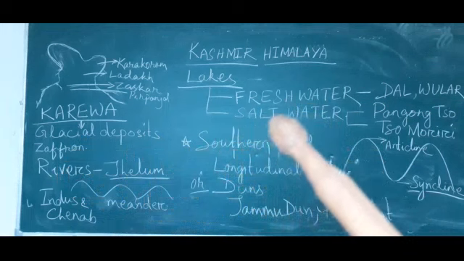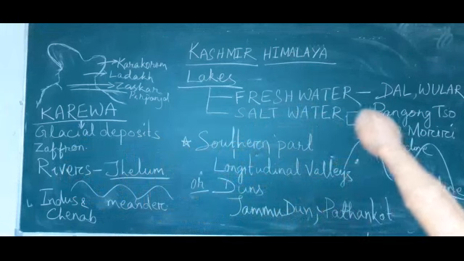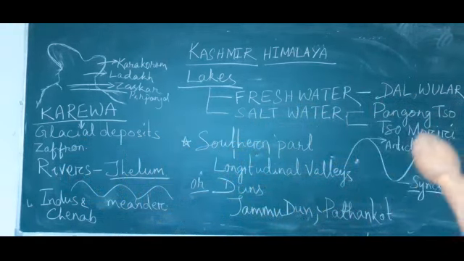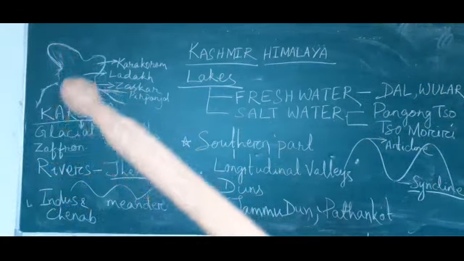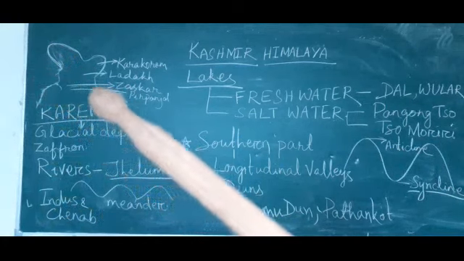Okay, what are the saltwater lakes found in Kashmir Himalaya? That is Pangong Tso and Somoriri. Then the southern part of Himalaya.